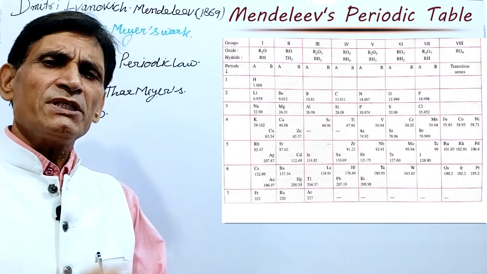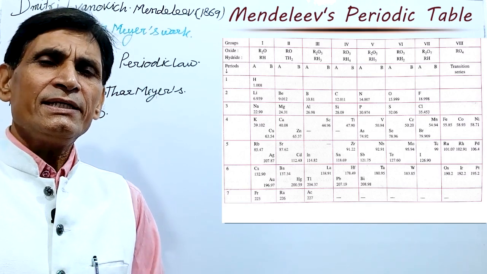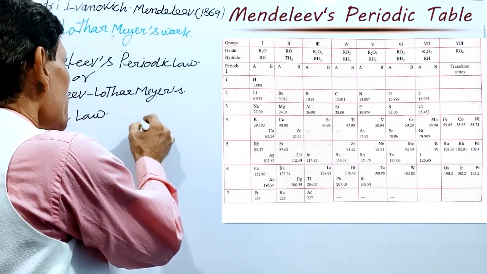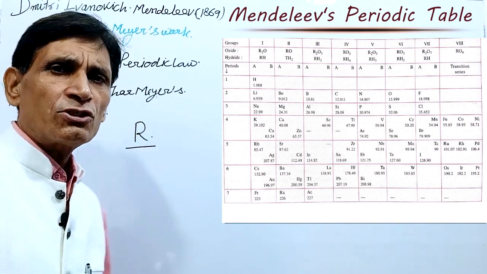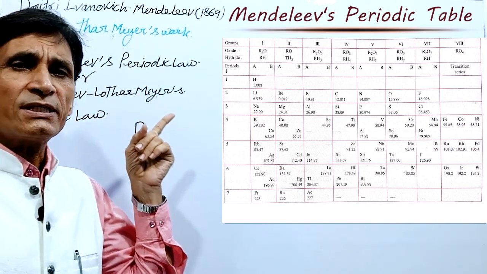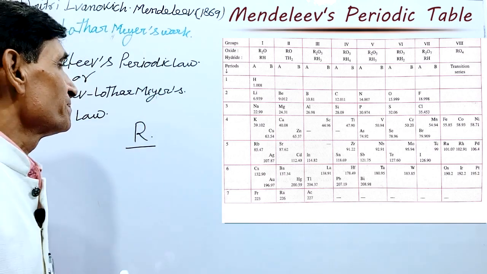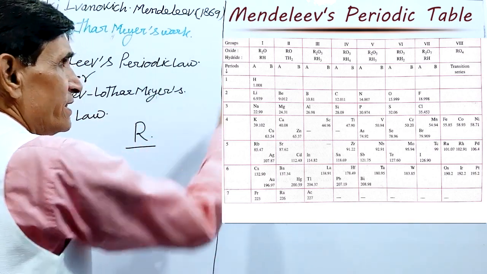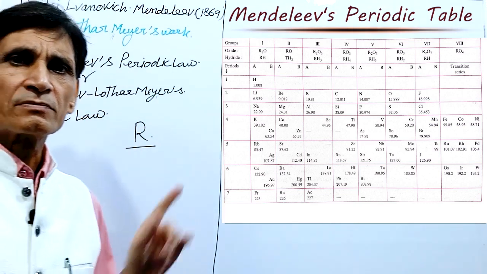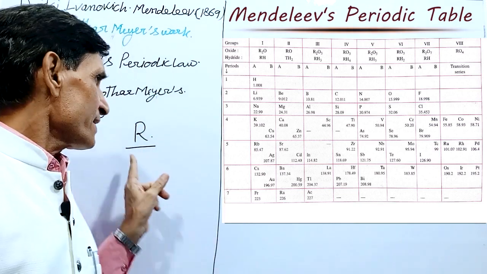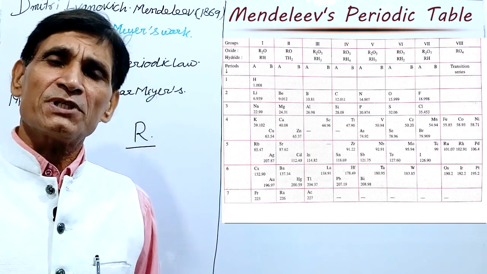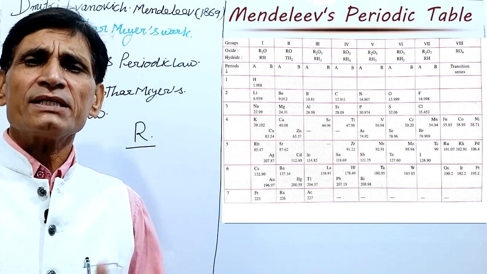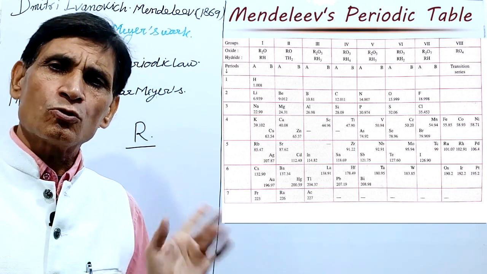In Mendeleev's periodic table, he used letter R at the top of each vertical column, each group, to represent any element of the group.